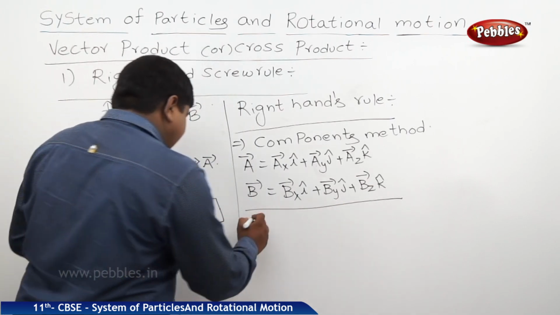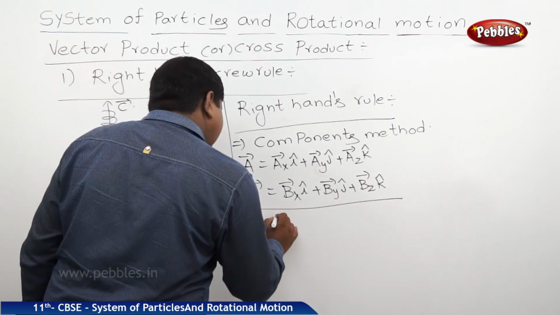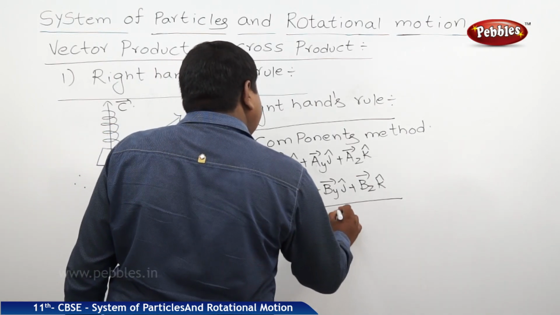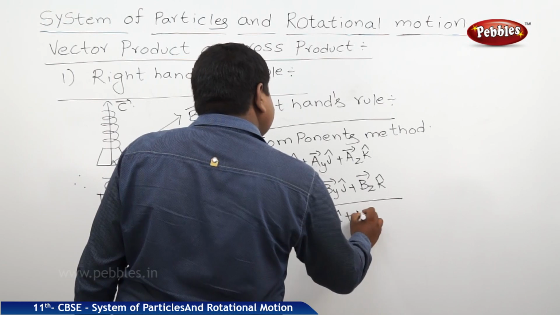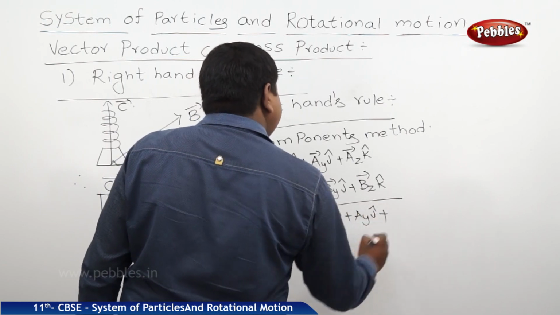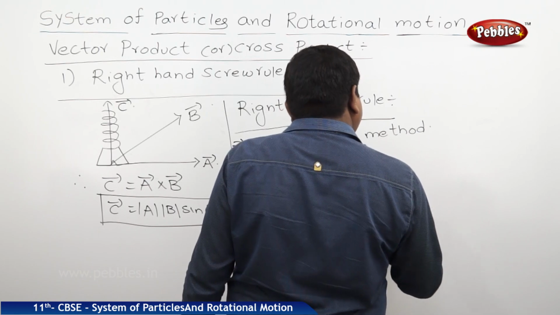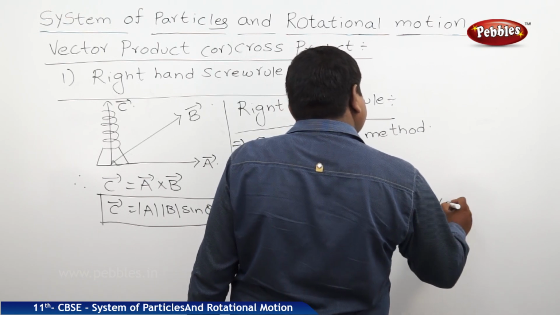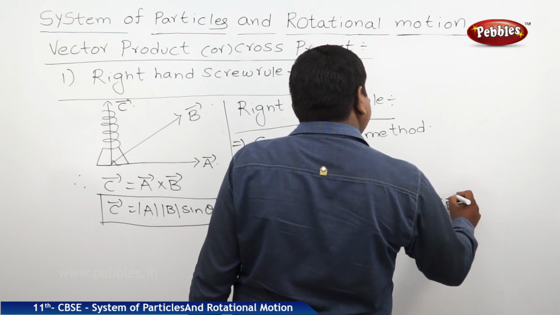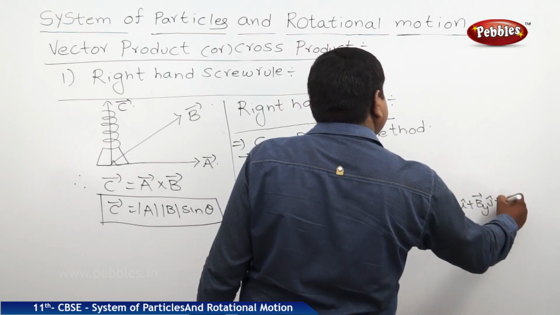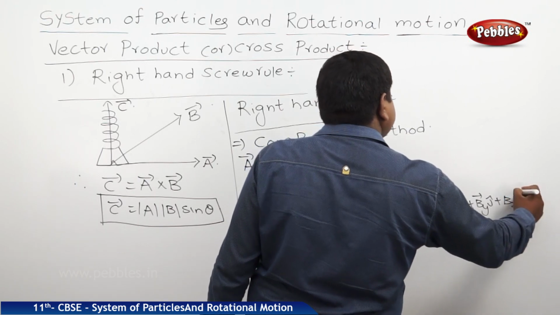Now we should multiply A bar cross B bar, therefore (Ax i cap plus Ay j cap plus Az k cap) cross (Bx i cap plus By j cap plus Bz k cap).